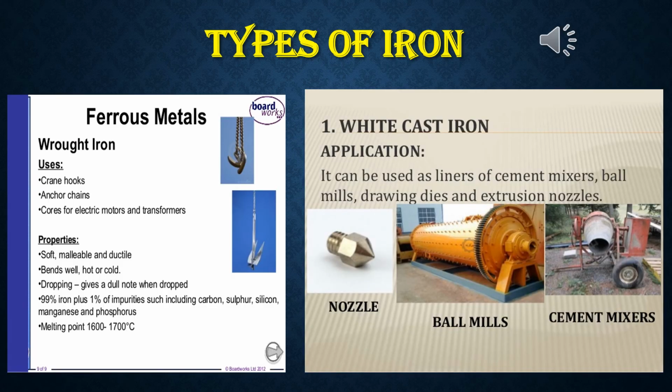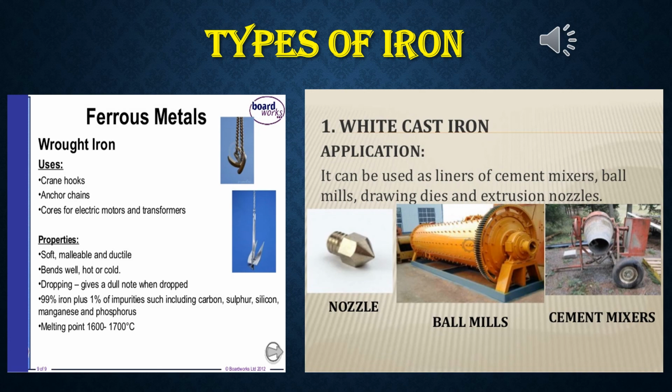So types of iron, already I have discussed that 3 types of iron are there. So first of all, wrought iron, a ferrous metal, because iron is Fe, that's why ferrous metals. It is used for crane hooks, anchor chains, cores for electric motors and transformers. Properties of wrought iron, again they have given in the diagram.